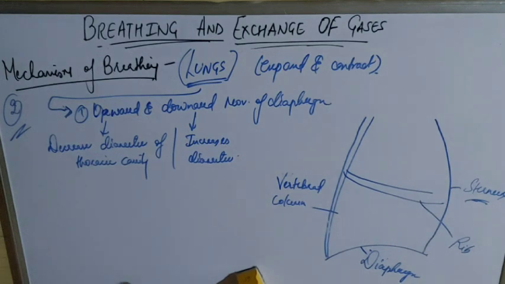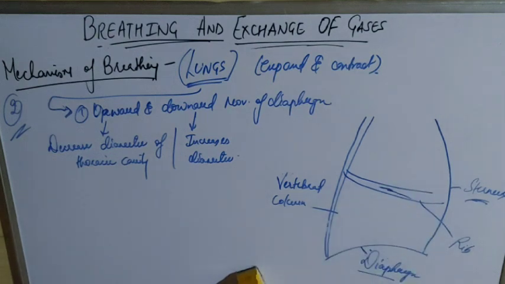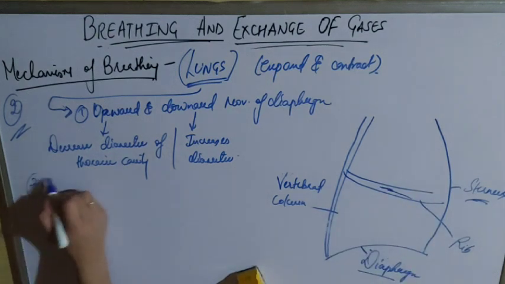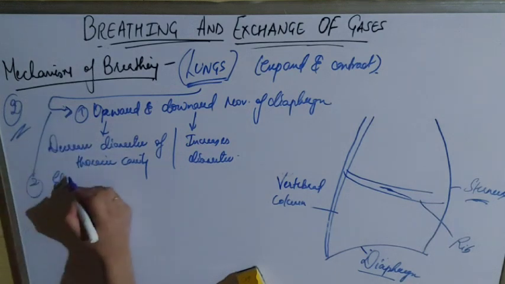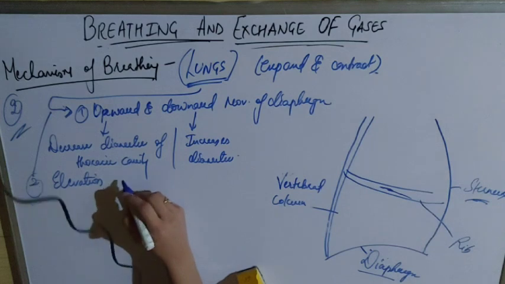The first step is the downward and upward movement of the diaphragm. Then the second is the elevation and depression of the ribs. These are the ribs. They will elevate or get depressed.